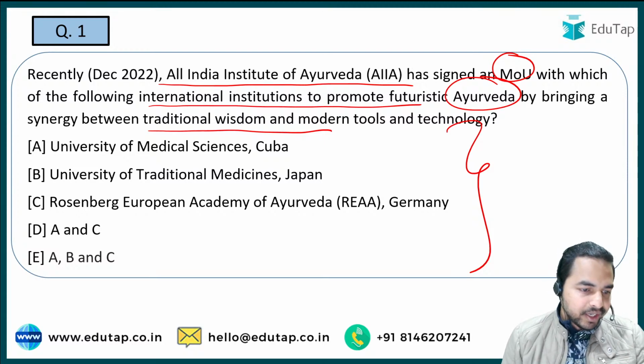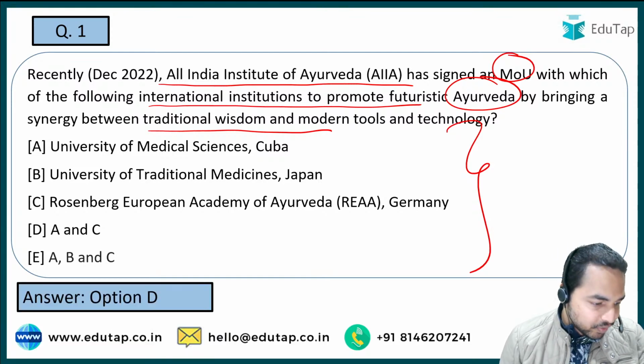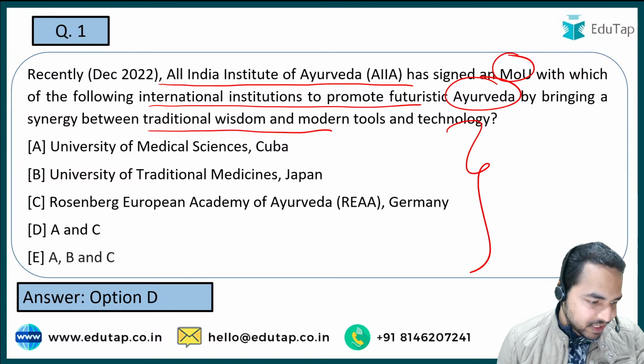So guys, the right answer to the question is option D, that is both A and C. So Shashwat has answered the question correctly. Bruce was saying option E, Nilesh is saying option E.